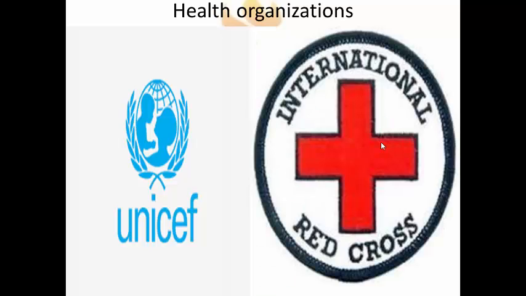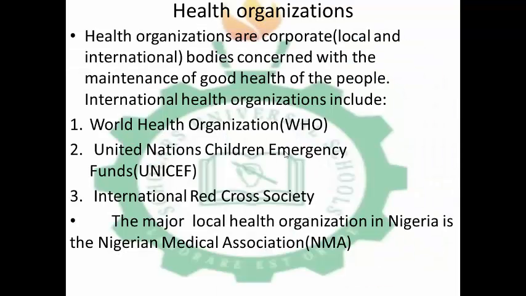In this picture here we have UNICEF and the International Red Cross. The two are international health organizations, but they are not the only two. So let's learn about them. Health organizations are corporate bodies, maybe local or international, concerned with the maintenance of good health of the people.